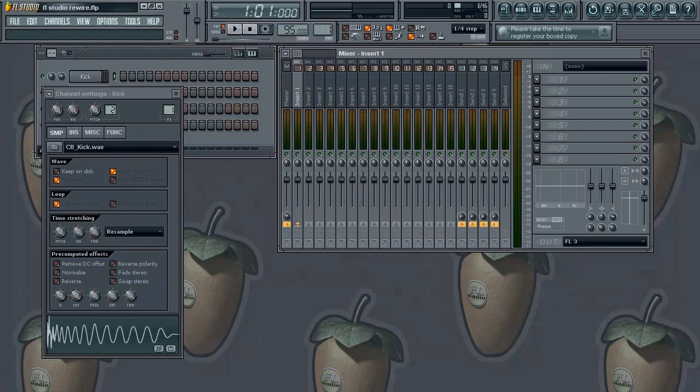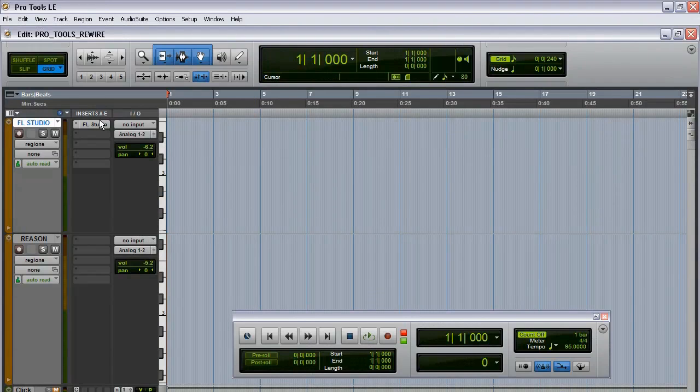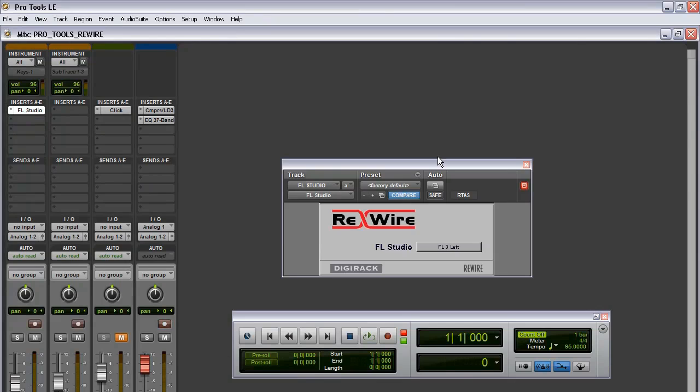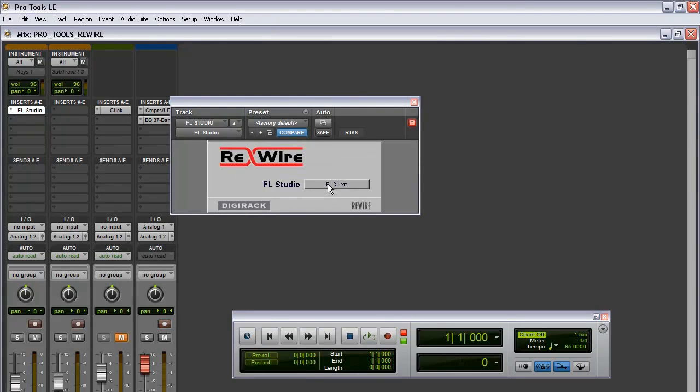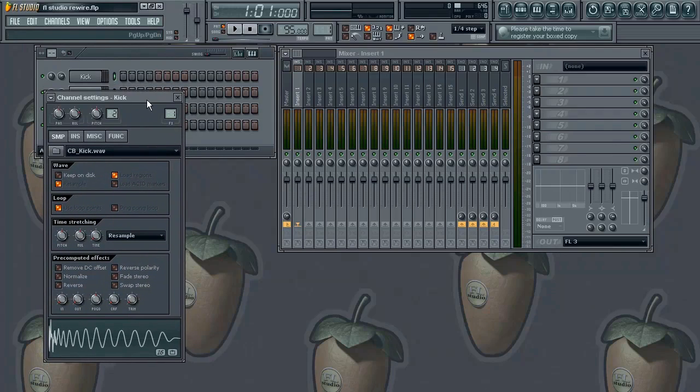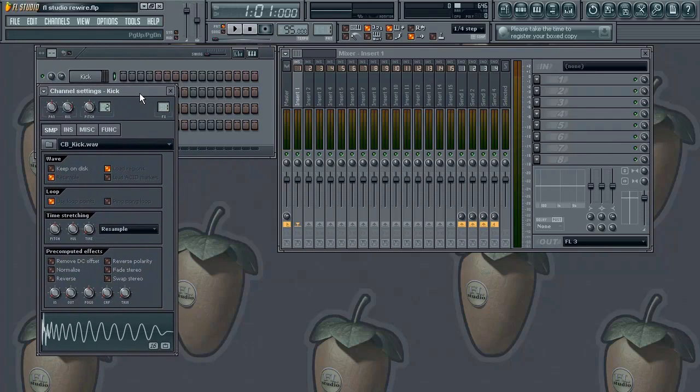Okay? And let me just bring up Pro Tools again real quick. As you can see, when we brought in this plugin, let me switch to the mixer view, Control plus equals. Alright, if I click on the FL Studio logo there, you'll see FL Studio left. Remember, this is the mono channel. FL Studio left is coming out of channel 3. So in FL Studio, we want to make sure that channel 1 is coming out of channel 3. Okay, it's a little bit confusing, but it'll start coming together for you.